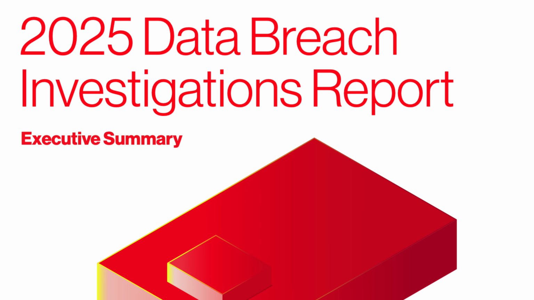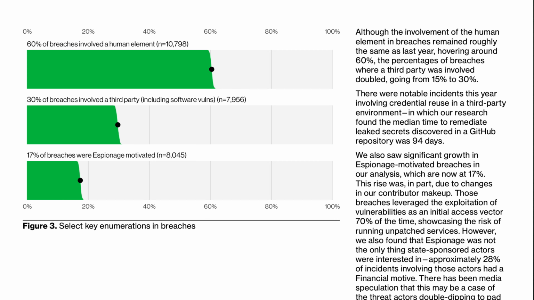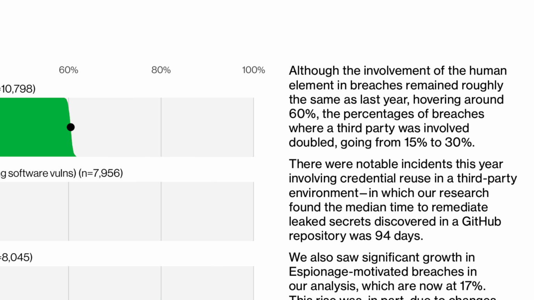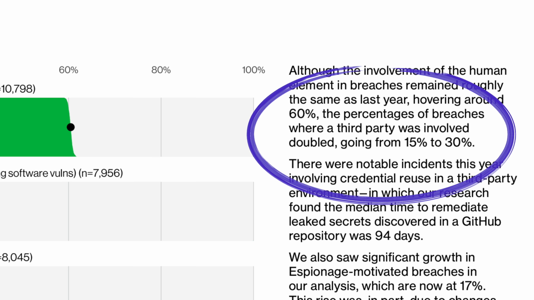Attackers took note of this. According to the 2025 Data Breach Investigation Report, the percentage of hacks leveraging third-party systems, including CI/CD systems, GitHub Actions, and third-party SaaS, doubled from 15% to 30% in 2025. How do we make sure automated systems authenticate securely with credentials that can't be stolen, shared, and abused?